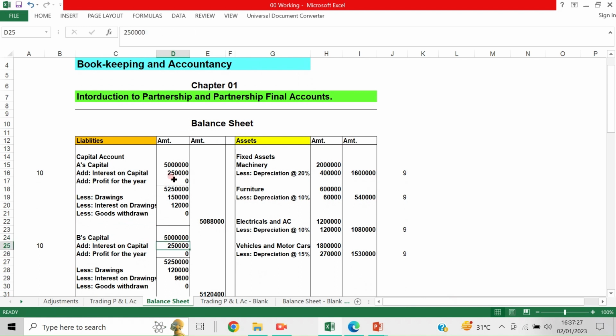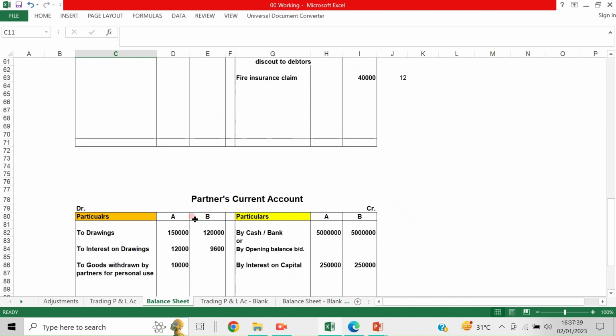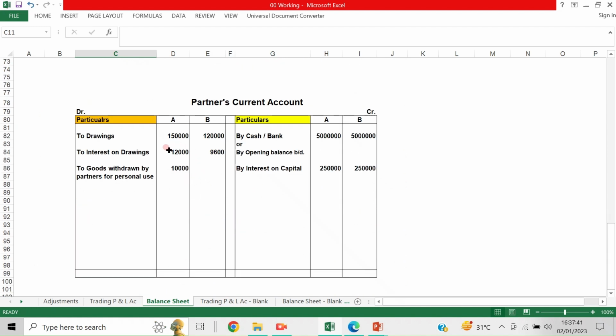Suppose they are not maintaining under a fluctuating method, they are maintaining as a fixed capital method, then it will be taken under the partner's current account. Here it will be interest on capital, 2,50,000 credited to A's current account, and interest on capital 2,50,000 for B. So now you understood.